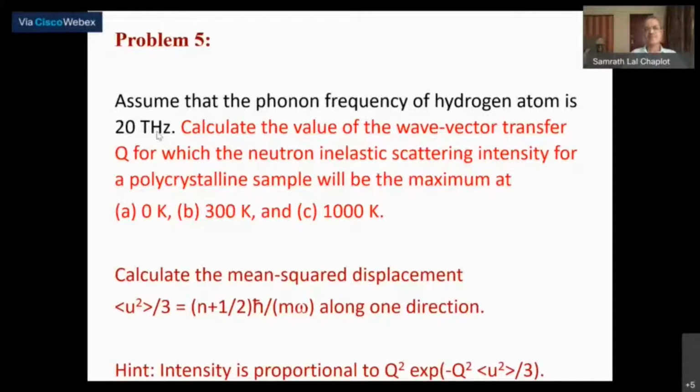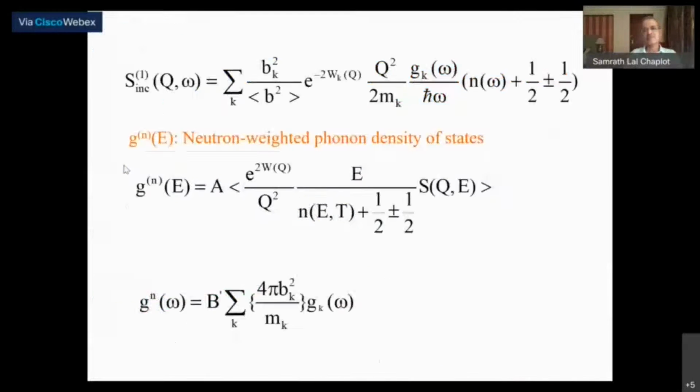Now, if this is the case, then we need to calculate certain things. Calculate the value of the wave vector transfer Q for which the neutron inelastic scattering intensity for a polycrystalline sample will be maximum at different temperatures. See, there are two things. The neutron inelastic scattering intensity will depend on the wave vector, as we had already expressed. It depends on the wave vector in 2 ways: Q square and the de Broglie factor.